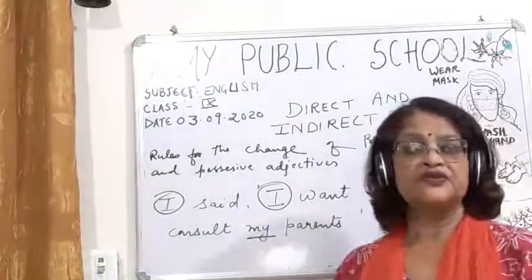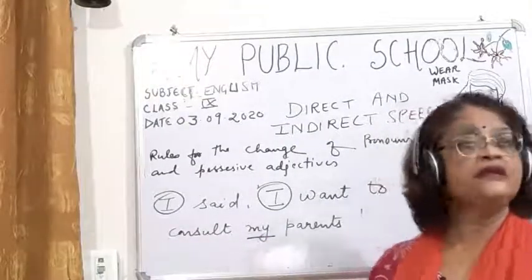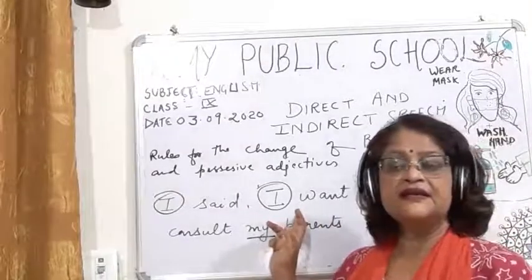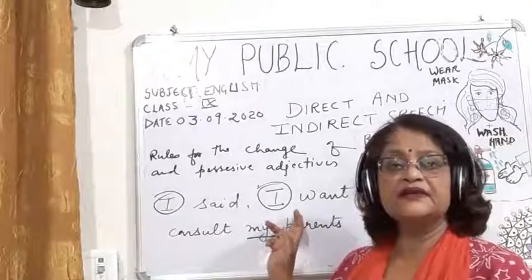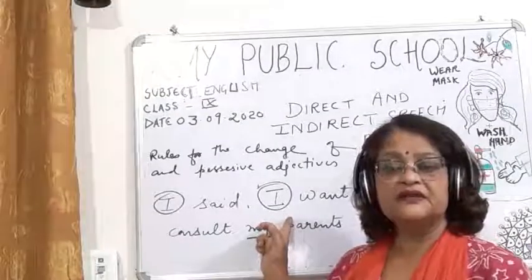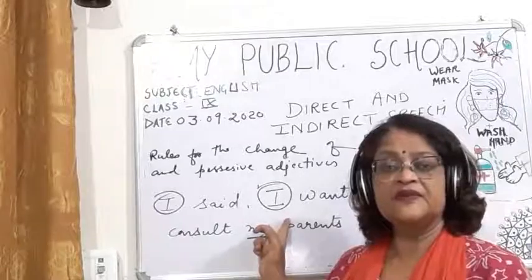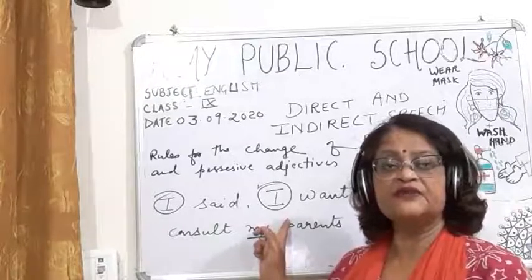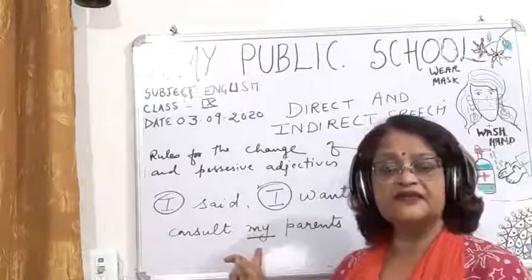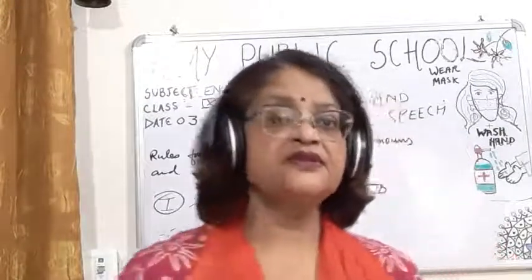Here I is the subject, the first person pronoun, and this is the possessive adjective. So this you have to see.